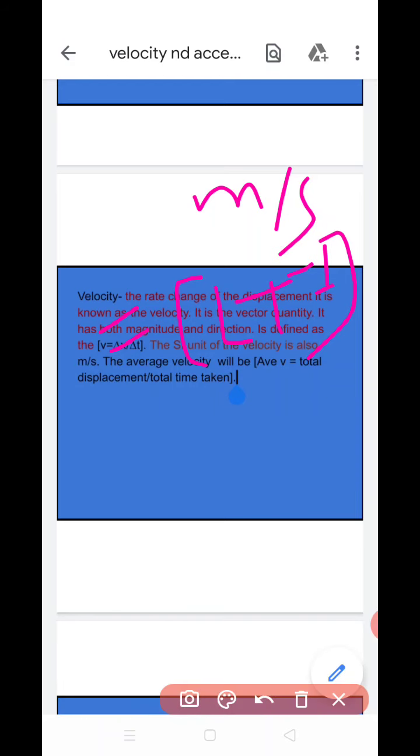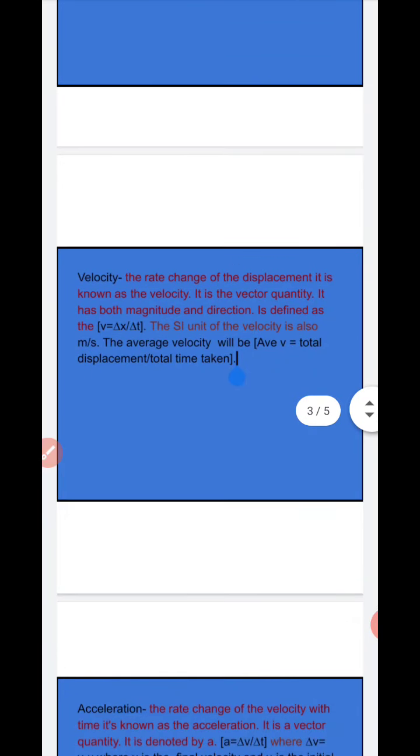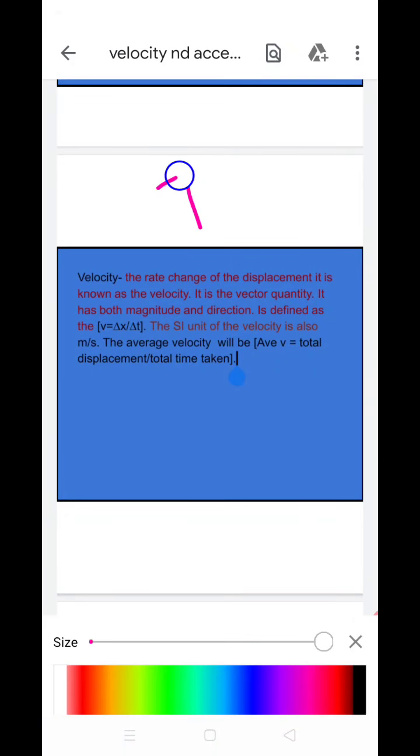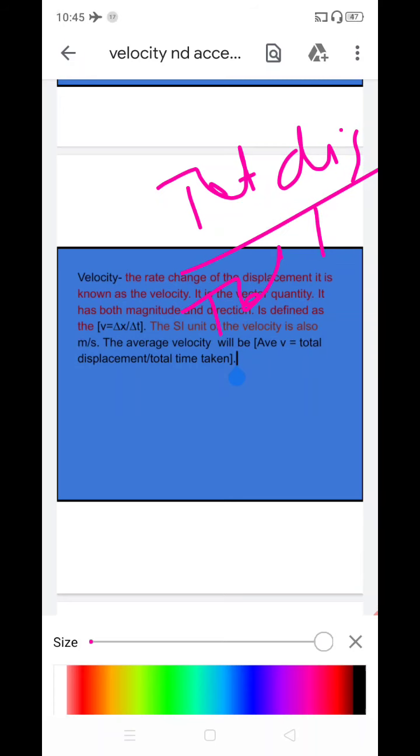Clear? The average velocity will be, इसकी average velocity होगी, the total displacement upon total time taken. Clear?